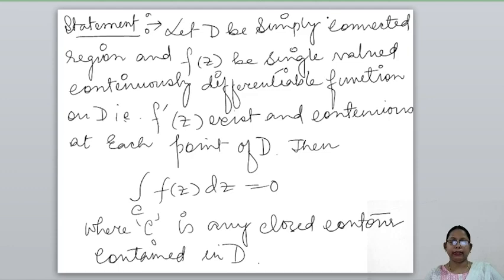Here D is a simply connected region, that is a region without holes. If we draw a curve in D, it will lie completely inside D. And f(z) is a single valued continuously differentiable function, that is f'(z) exists and is continuous at each point of D, then the integral over C of f(z) dz is equal to 0. C is a closed contour, that is a contour whose initial and terminal points coincide, and a contour is a finite chain of regular arcs, which are those for which f'(z) is not equal to 0.